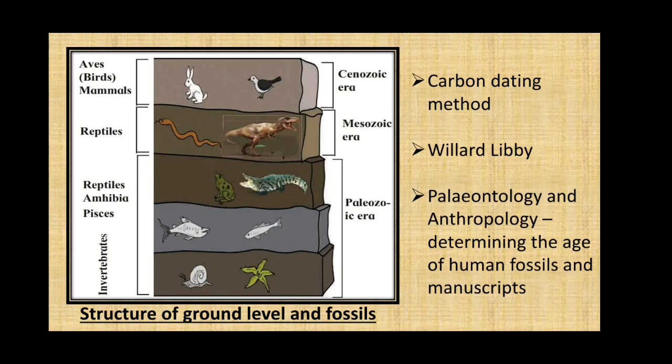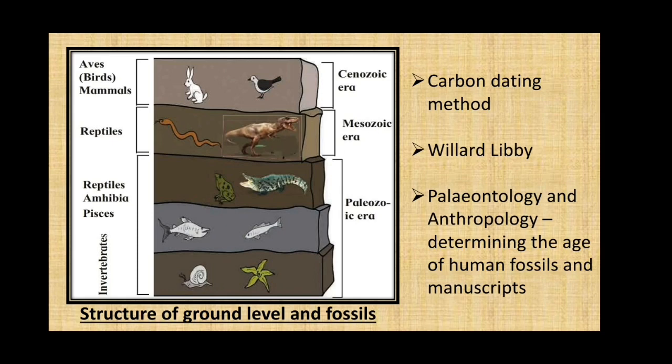Now that we have studied carbon dating method, let's see who actually developed this method. There was a scientist named Willard Libby who was awarded the Nobel Prize in the year 1960 for this invention.